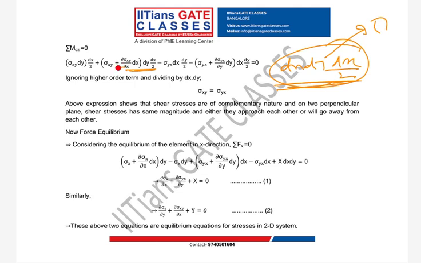So my higher order terms are neglected, and I will get from here sigma xy is equal to sigma yx, because instead of moving from one point to another point, what you are saying is at a point. Okay, so that means my higher order terms are neglected. So what we see here is my shear stresses are of complementary nature. Is it clear?